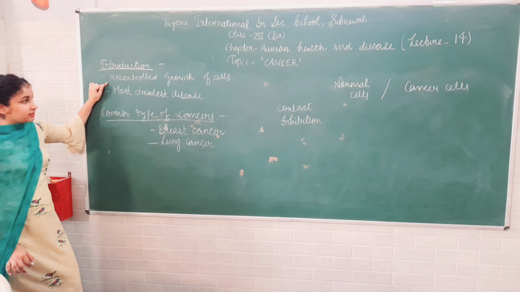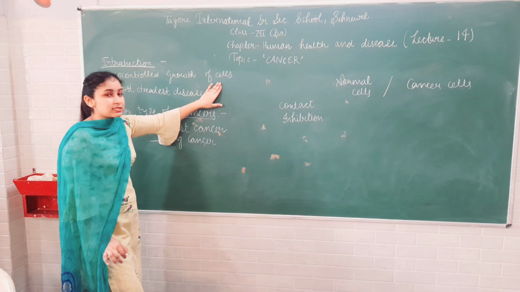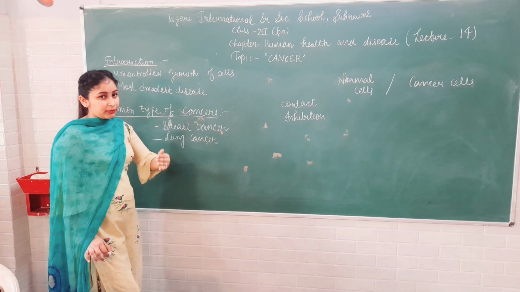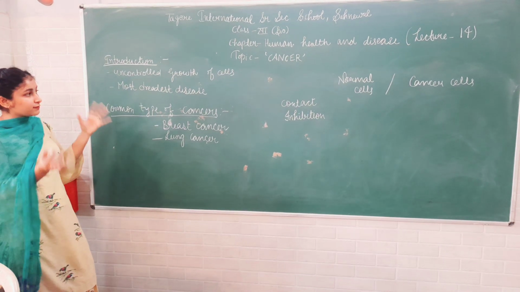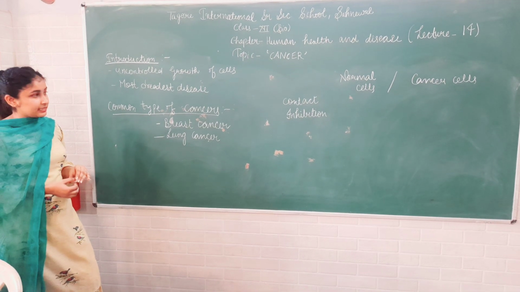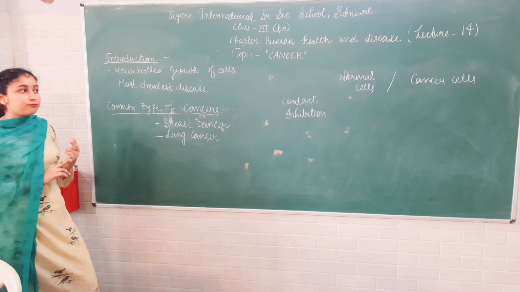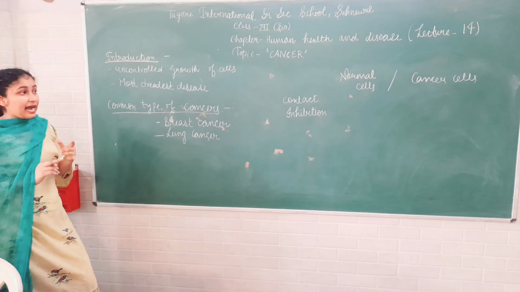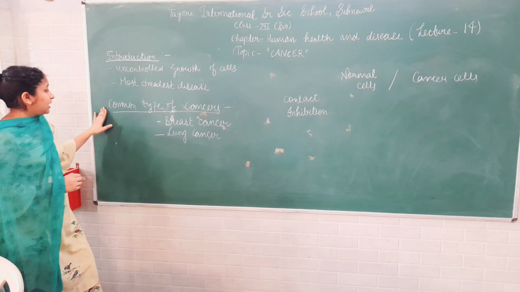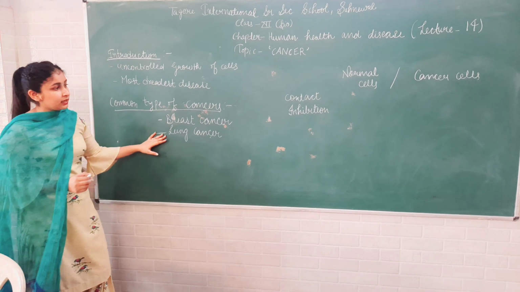What is cancer? Cancer is an uncontrolled growth of cells. When cells lose their property to divide normally and they divide abnormally and form a group of cells, that is called cancer, and it is the most dreaded disease. Why is it the most dreaded disease? Because it affects millions of people and many people die because of this disease annually. And the common types of cancers are breast cancer and lung cancer.